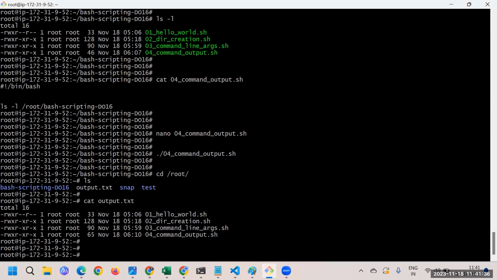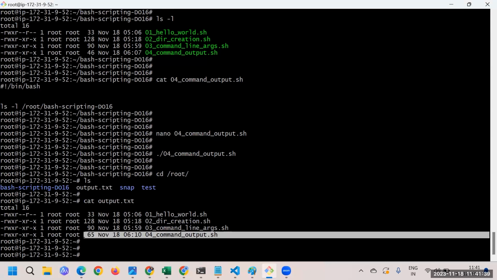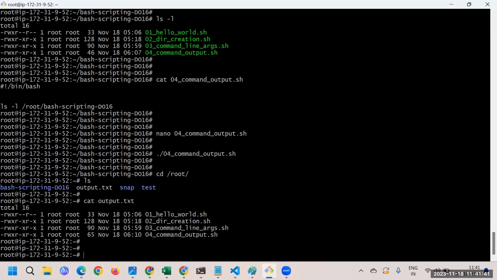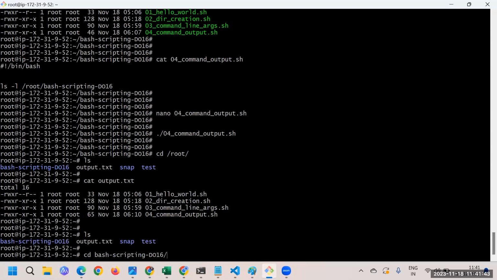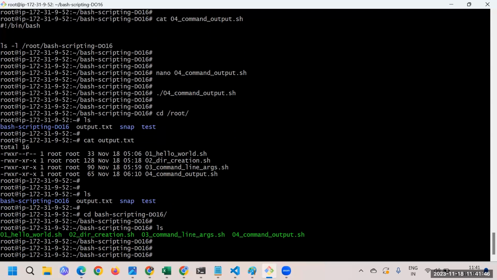So this is what we have done so far: we have forwarded the output. Great. Now the next thing is I'll go here, and here we are writing the command, and we were talking about the command line arguments. So let's see one more example.